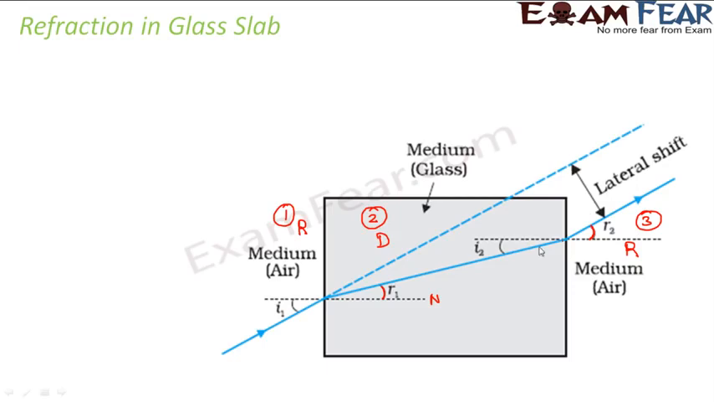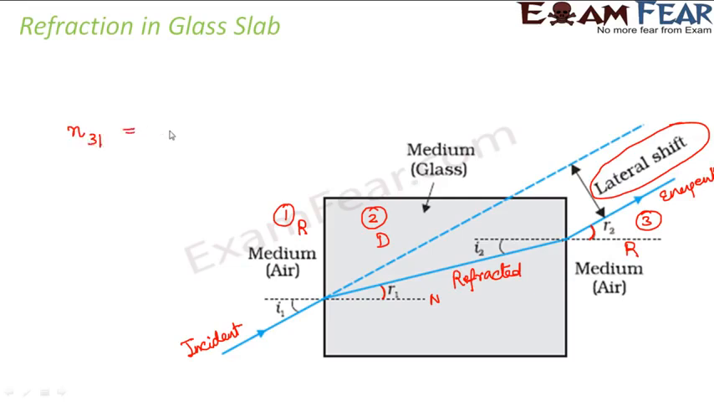But due to the presence of the glass slab, the ray which is coming out of the glass slab is this one, and there is a shift. This lateral shift happens due to refraction through the glass slab. So this ray of light which falls on the glass slab is called the incident ray. This one is the refracted ray, and the ray which comes out of the glass slab is known as the emergent ray.